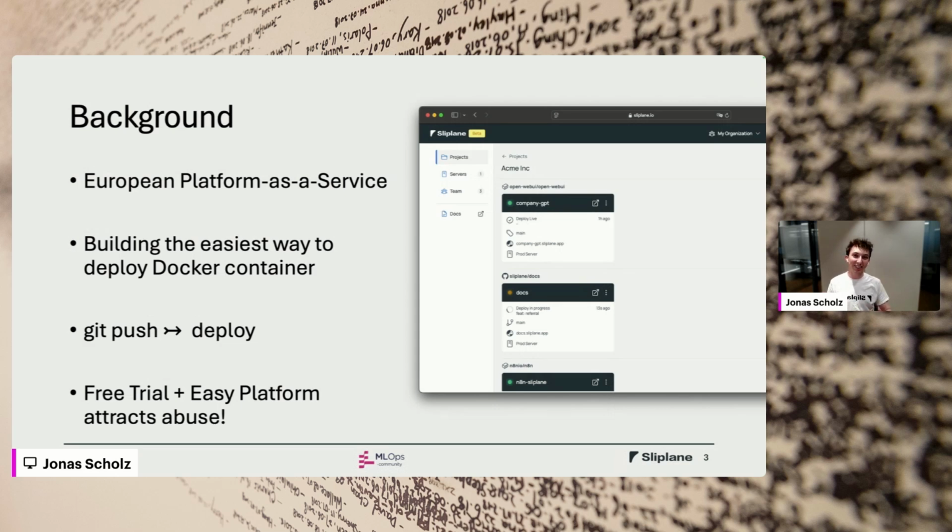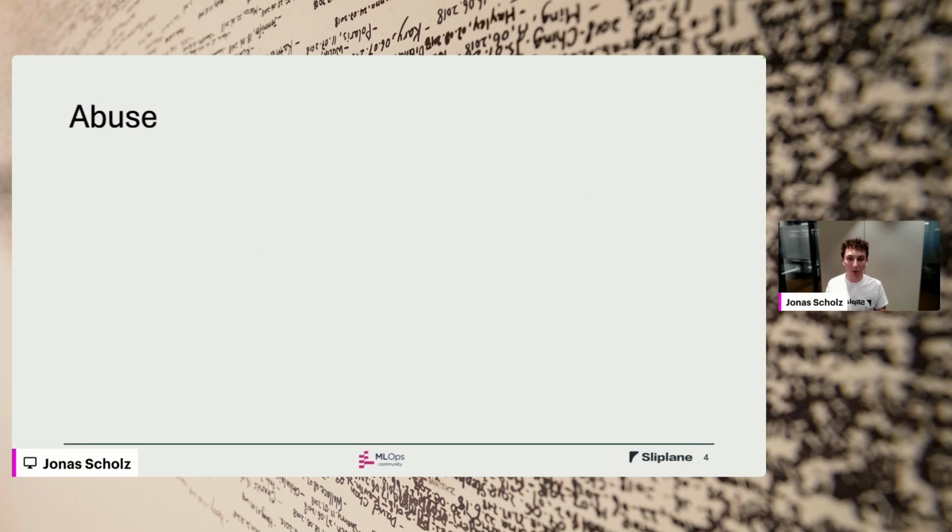If you combine an easy experience with a free trial, you will attract a lot of abuse. That is something we're experiencing quite a lot right now, and that's what I'm trying to solve a bit with agents. When I talk about abuse, there are a few categories that are relevant for us right now, and that will of course change as time goes on.